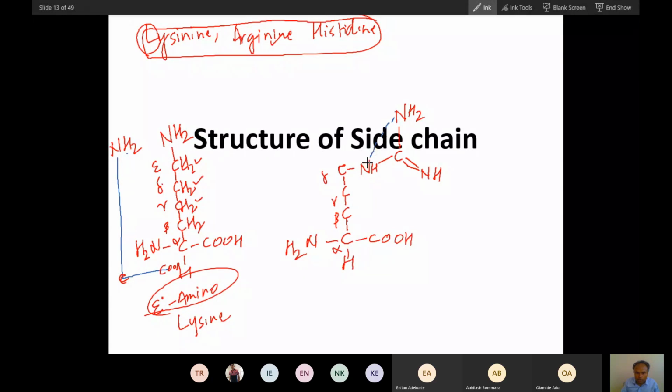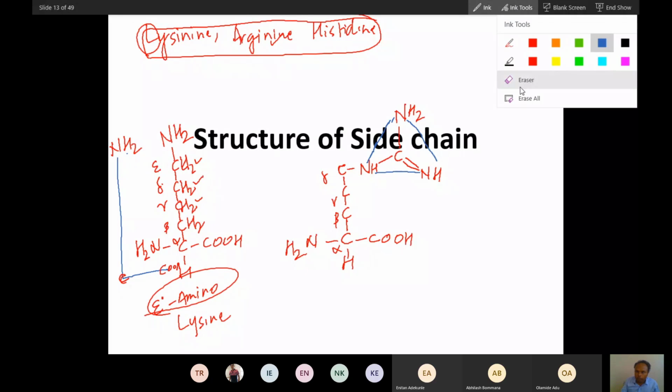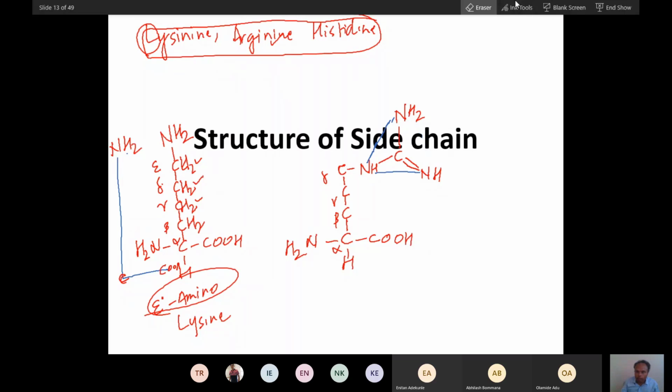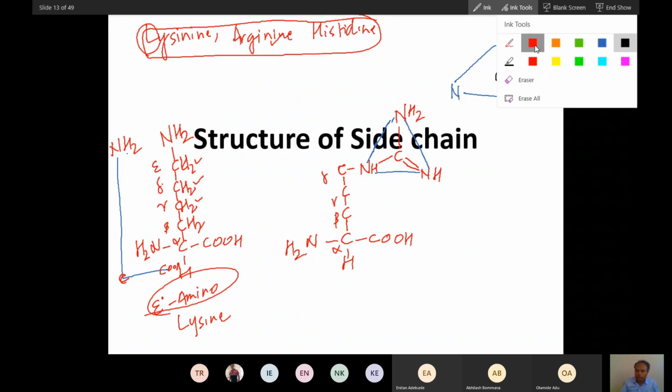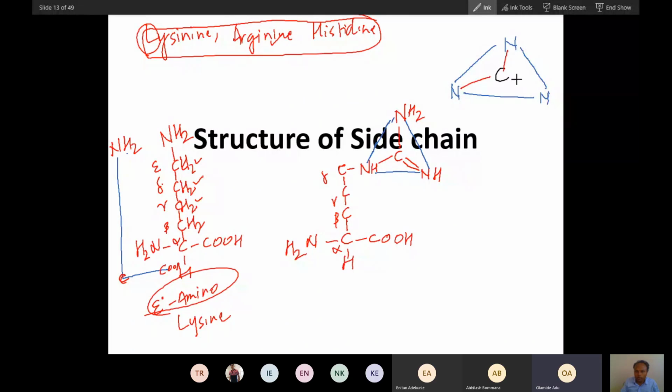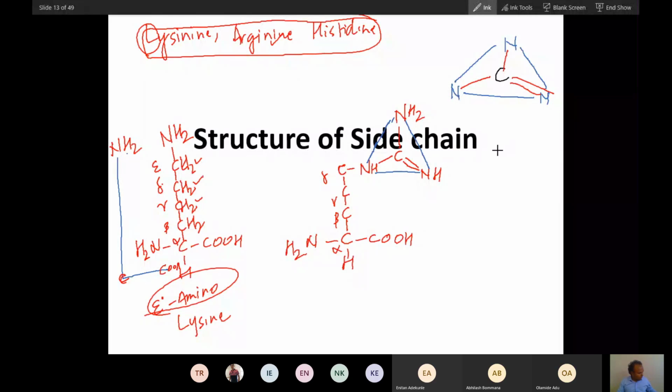See, isn't it very similar to a triangle? A triangle where nitrogen is placed at the apex and carbon is at the center. With this carbon, draw a bond. So is it time?